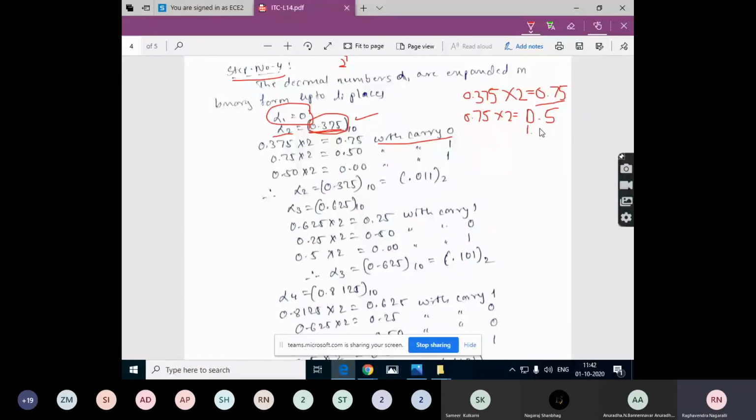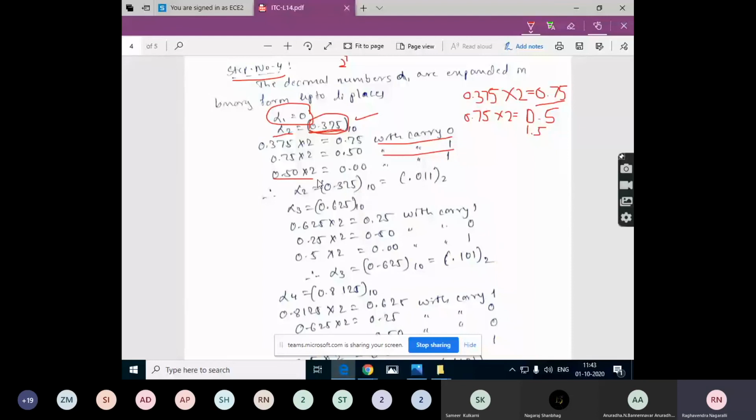In this 1.5, whatever number is before the decimal point is neglected. It is taken as 0 and with the carry 1. If you get 1 before the decimal point, it will be taken as a carry and we maintain 0 value here. So 0.5 again into 2.